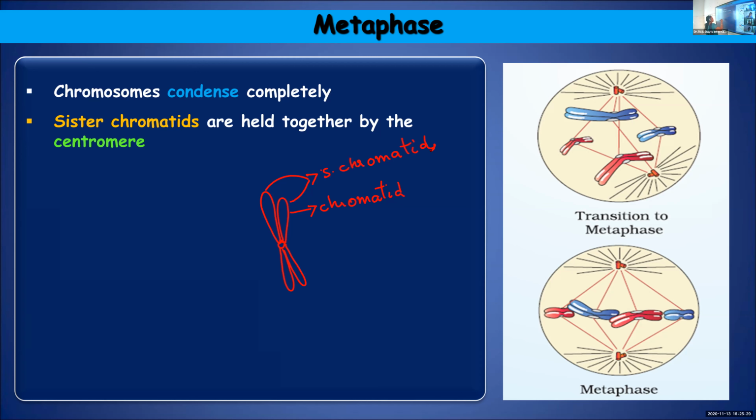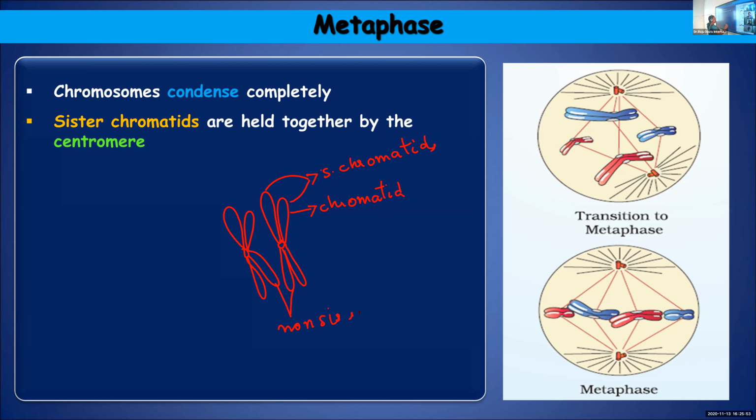Whereas chromosomes come in paired condition in diploid cells. If these two chromosomes form a pair, these two you can call non-sister chromatids.